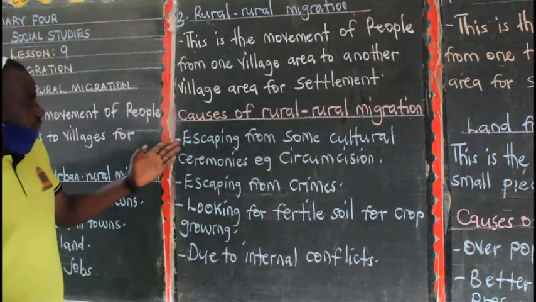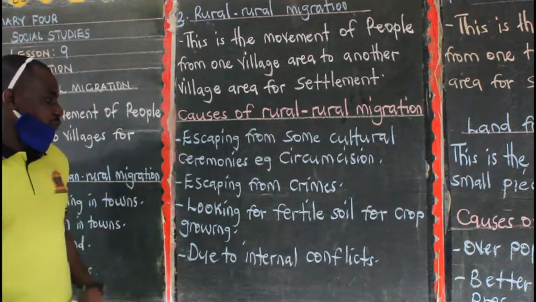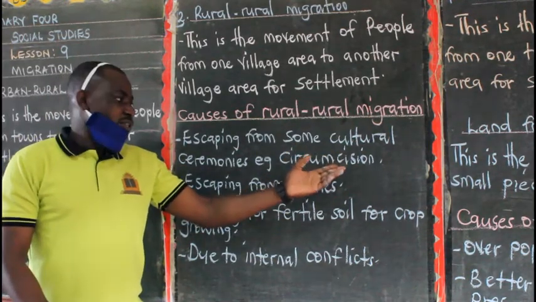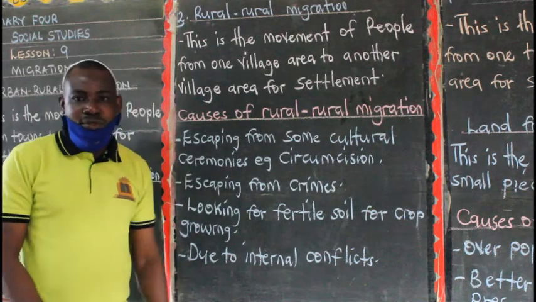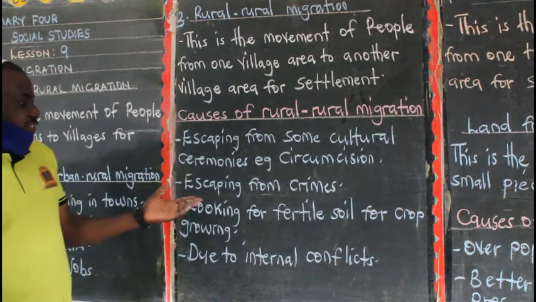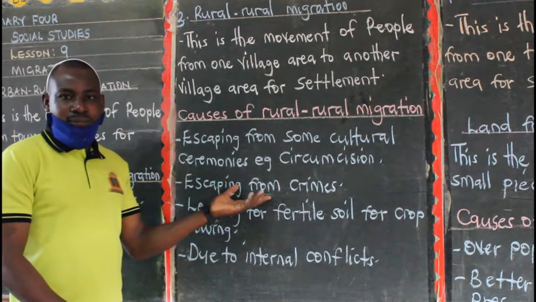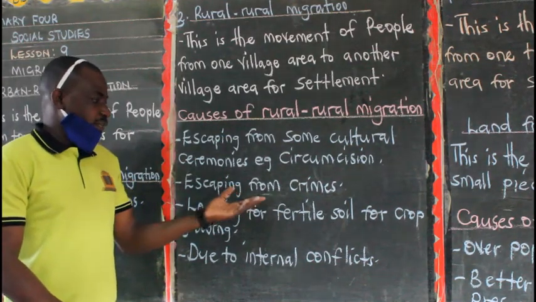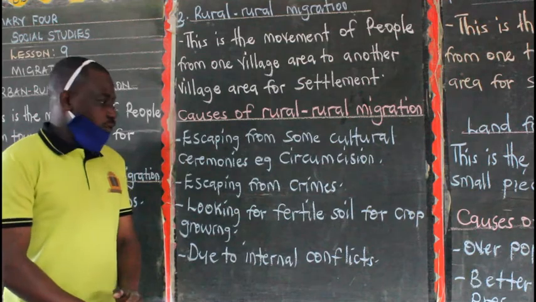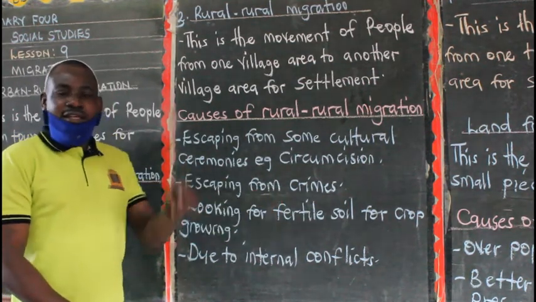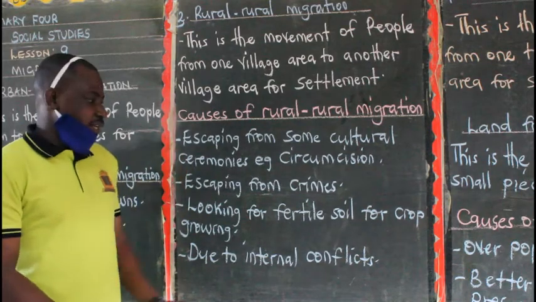So we are saying the first one is escaping from some cultural practices, e.g. circumcision. And circumcision is mainly done by the Bagisu in Uganda. Then you have escaping from crimes. Like now you have committed a crime and you feel like leaving that area. So if you have committed a crime, you'll be forced to leave that area, then you go to another area.